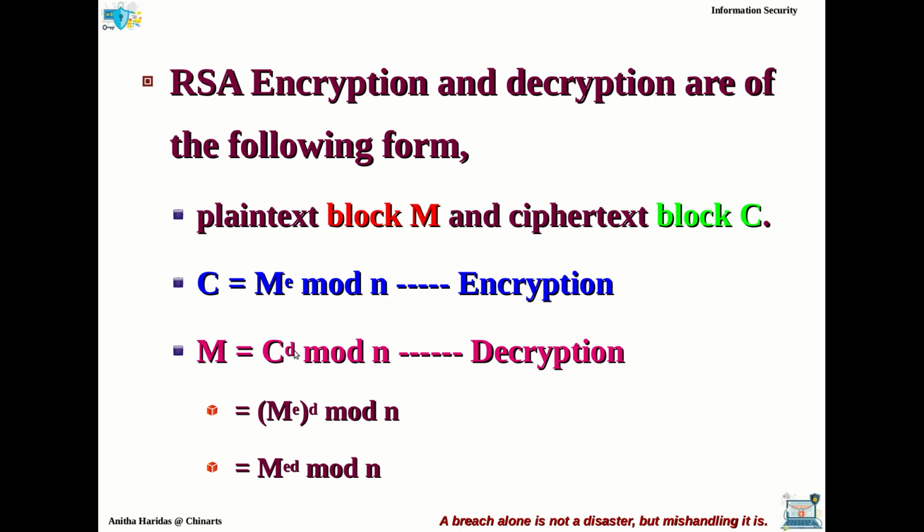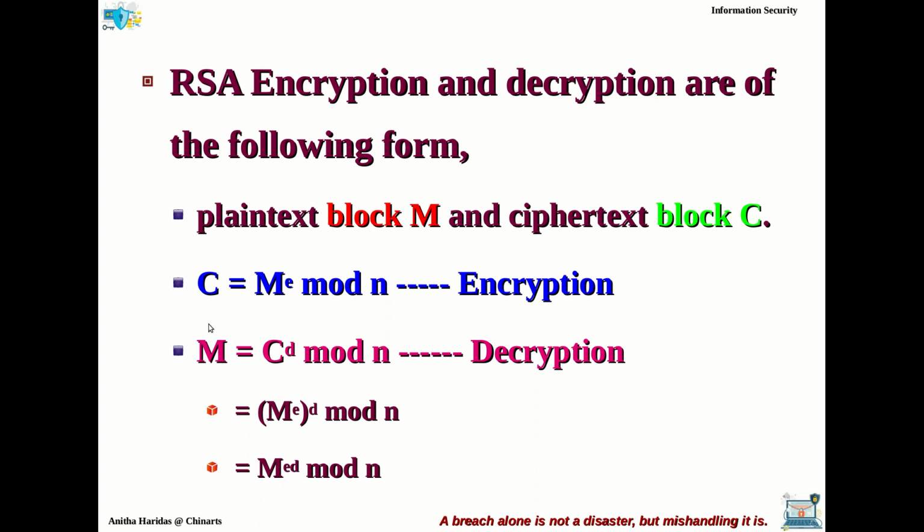That means the E value will be chosen and the D value will be calculated, right? So, using these two values, you can do the encryption and decryption process. Now, the condition here is, when you choose the value of E and calculate the value of D, the plain text M must be equal to M power ED mod N.